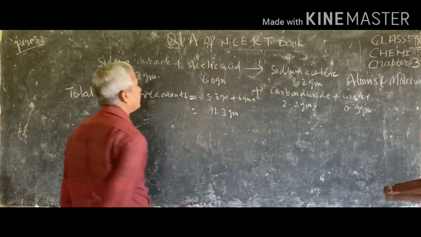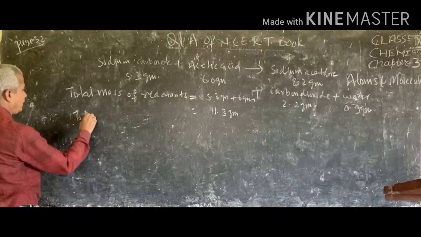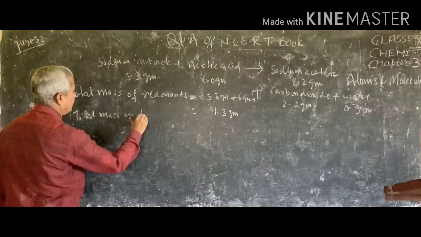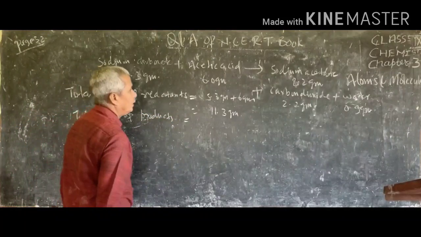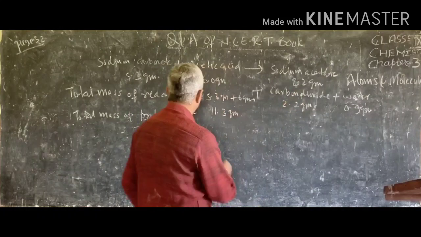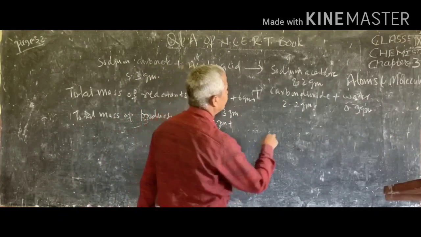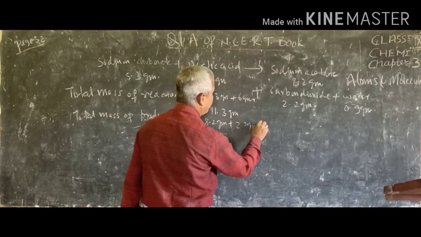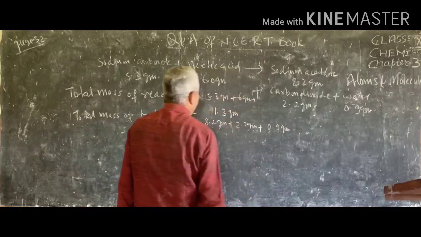Now the total mass of products. This is your 8.2 gram plus 2.2 gram plus 0.9 gram.